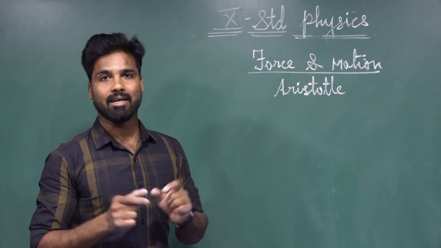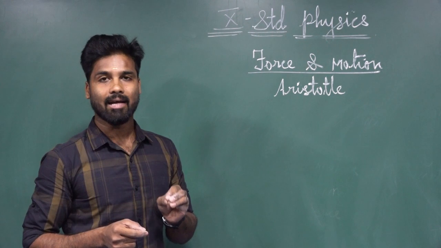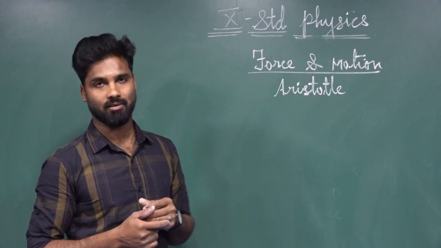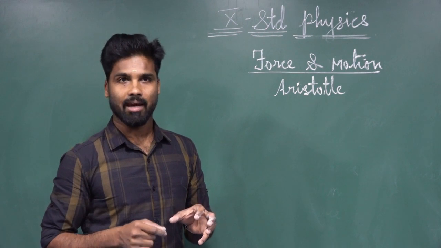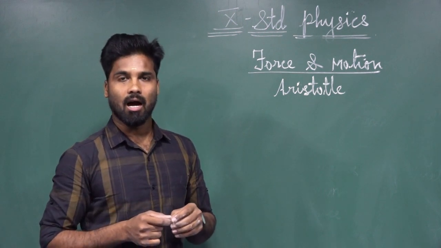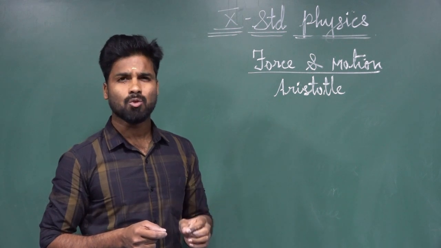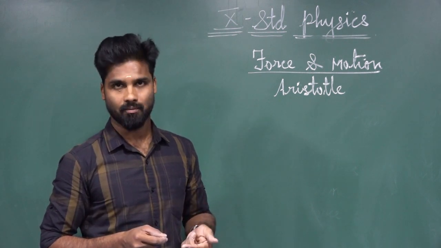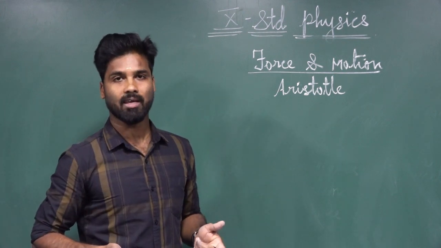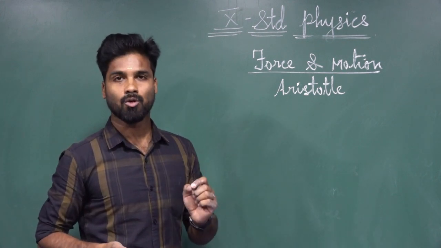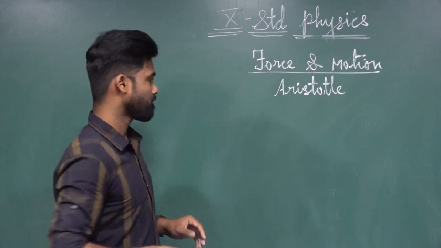All natural earthly bodies are in a state of rest. Suppose an object is in a motion state, and naturally it comes to the rest state by itself without applying any force. That motion is said to be natural motion.